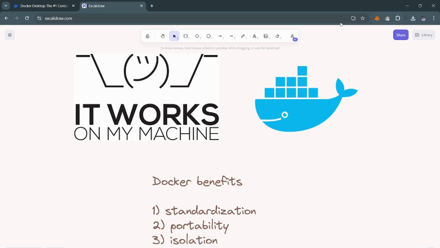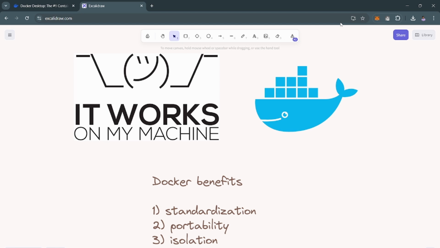So how can you solve it? This is solved using Docker. Another problem. Let's suppose you have two applications. One application is using Node version 11 and the other one is using, let's suppose, Node version 20. So it's very hard to manage the dependencies of two different versions of Node on the same operating system.